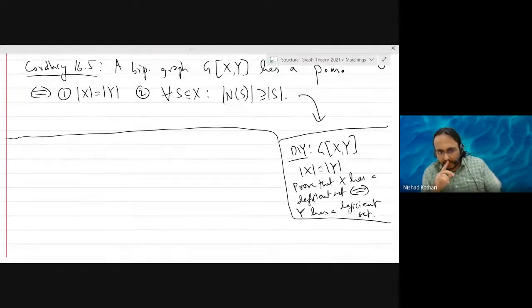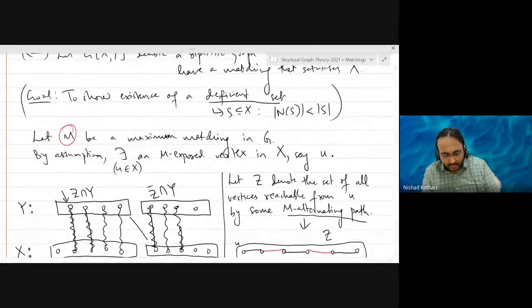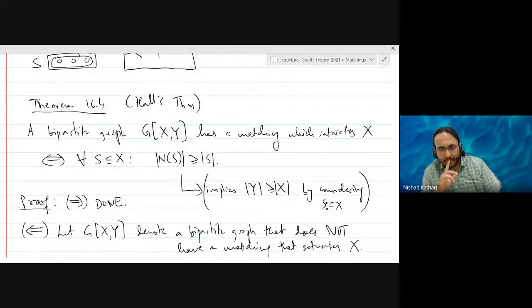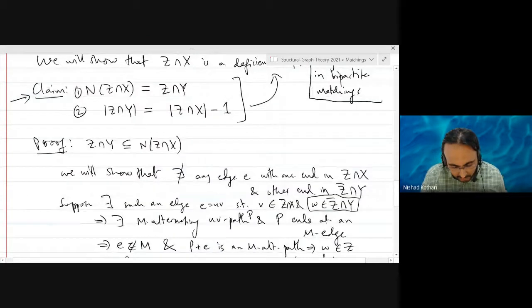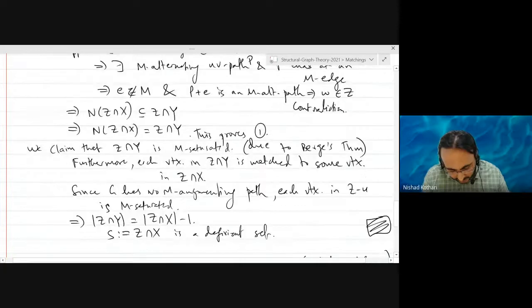So, in the remaining 3-4 minutes, I just want to tell you a more algorithmic way of thinking about Hall's theorem. Okay. So, if you wanted to find a maximum matching or a matching which saturates X, how would you go about doing that? So, there is a more algorithmic way of thinking about this proof. Okay. What you do is the following.